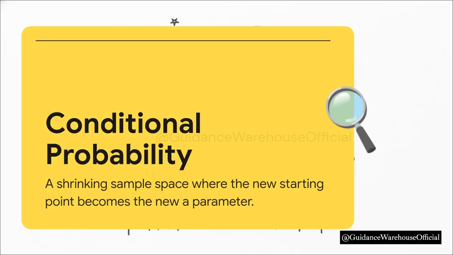You can think of it like a shrinking sample space rectangle. Because we already know the kid has been eating for 1.5 minutes, our starting point, our minimum A, shifts from 0.5 up to 1.5. That effectively shrinks the total width of our rectangle from 3.5 down to 2.5. And remember our golden rule, the area absolutely must equal 1. So our height has to be recalculated. 1 divided by 2.5 gives us a brand new height of 2/5. From there, we just calculate our area exactly as normal using this new smaller rectangle.